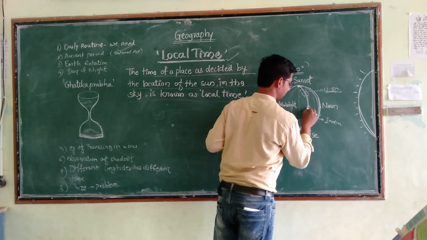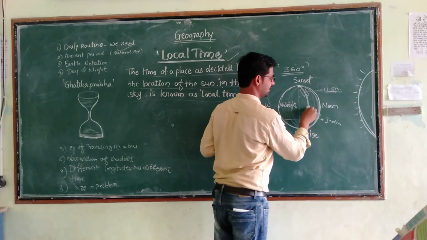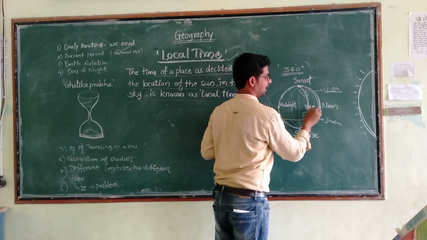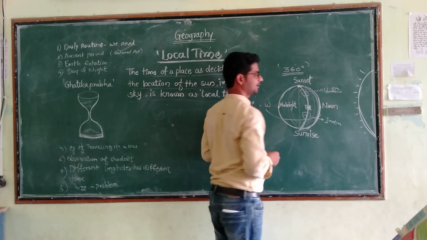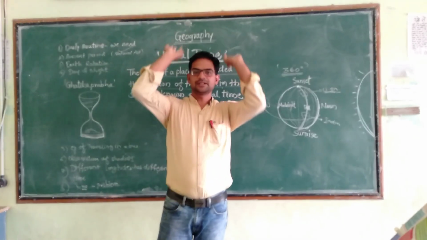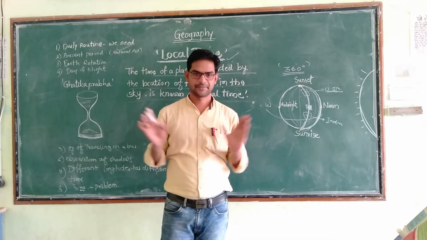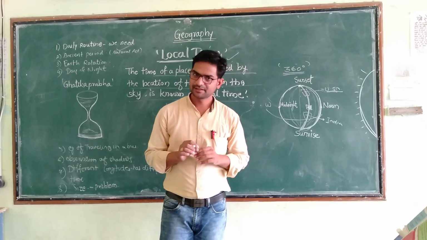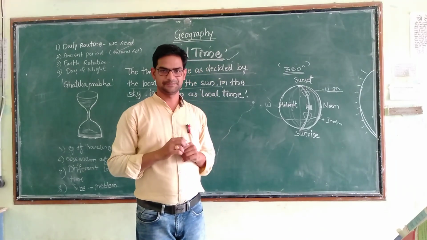For example, we are staying at this place. At that time, we can see the sun directly on the north of the place. It means that there is the noon time.